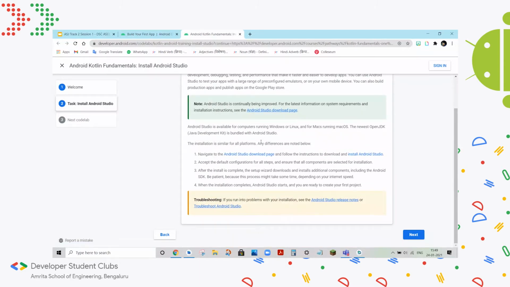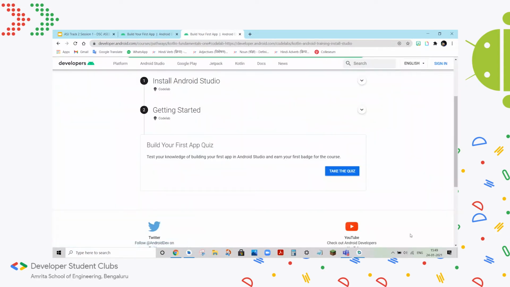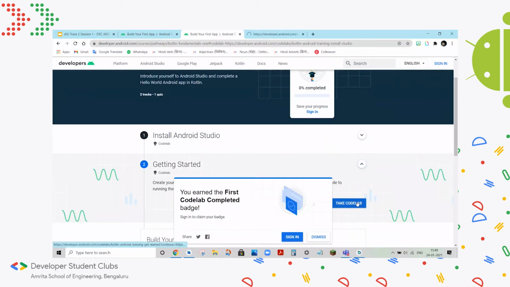So this will take about 50 to 70 minutes depending upon your internet connection. You can go to the official Android Studio page, or you can even follow through with the documentation, all of which I'll provide links for once the session is over. So that's an overview of the first code lab. The second code lab, and as you see, completing just the first code lab gets you a badge. So again, you'll have to make sure that you're signed in so that you can claim your badge right away.